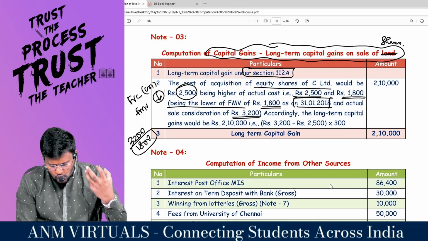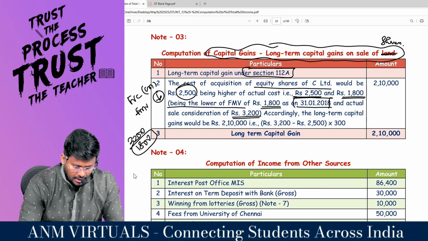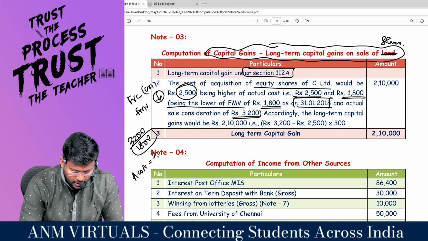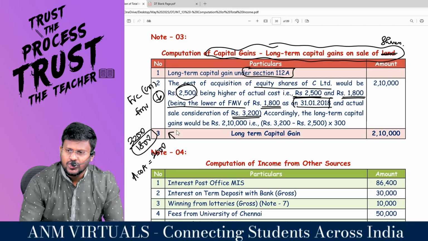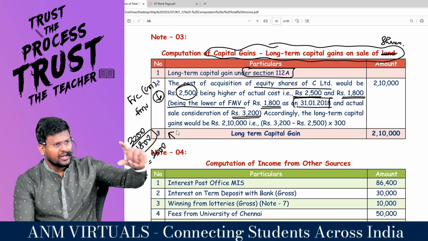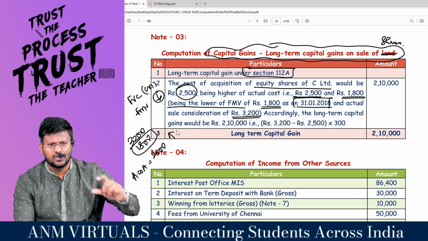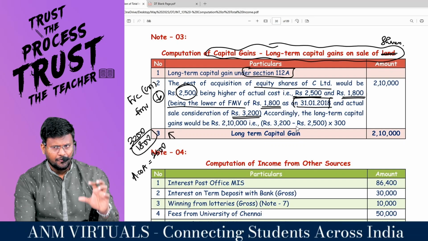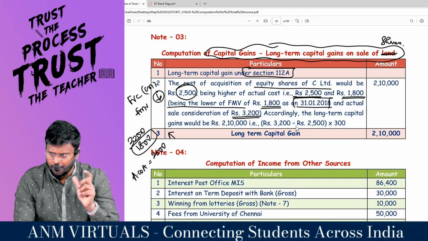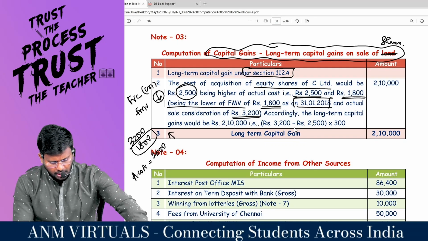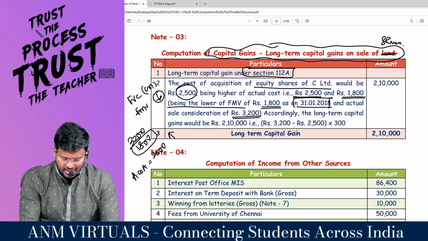What is the actual cost of acquisition? Actual cost of acquisition is 2,000. You have to take whichever is higher. So 2,500 is the cost of acquisition as per section 55, because section 55 is talking about cost of acquisition and cost of improvement. Comfortable? So you tell me, what is the full value of consideration, for how many rupees you sold?